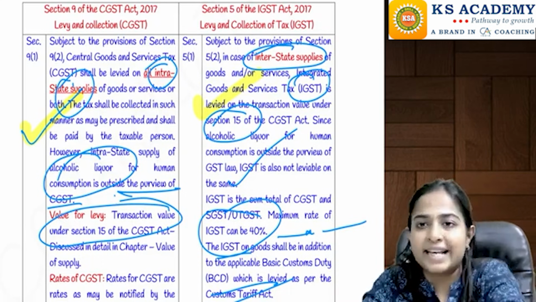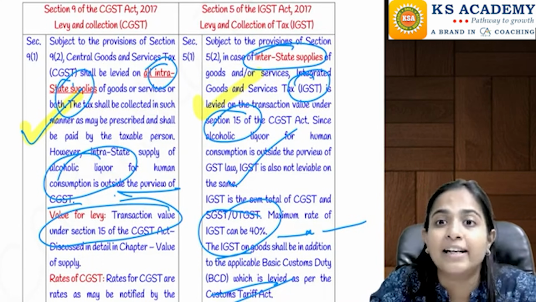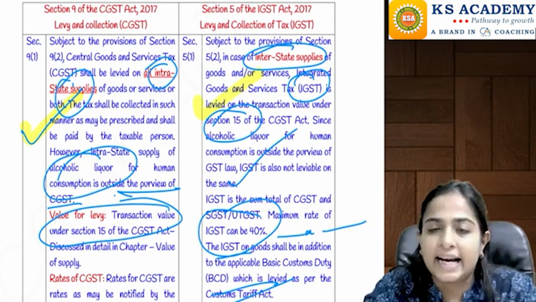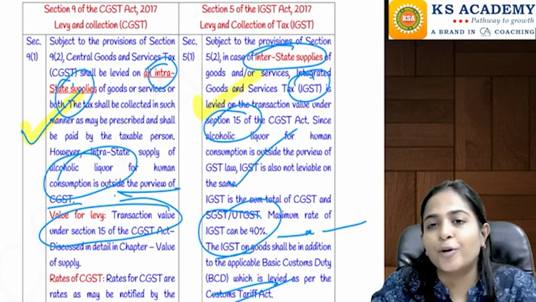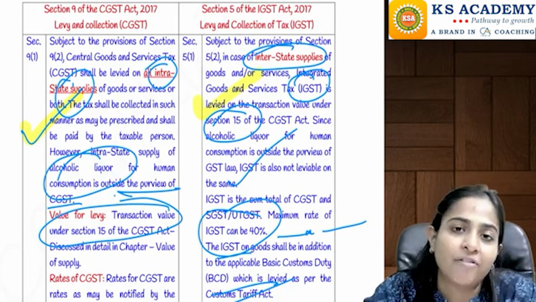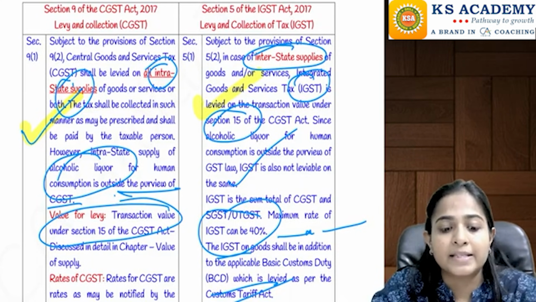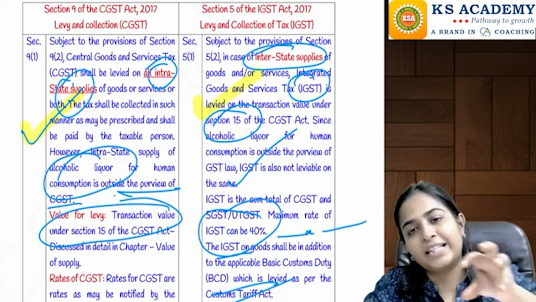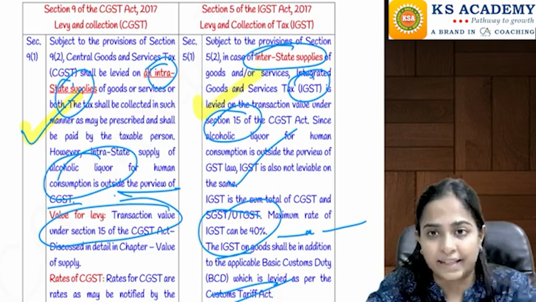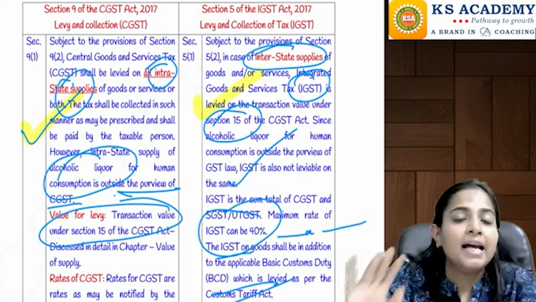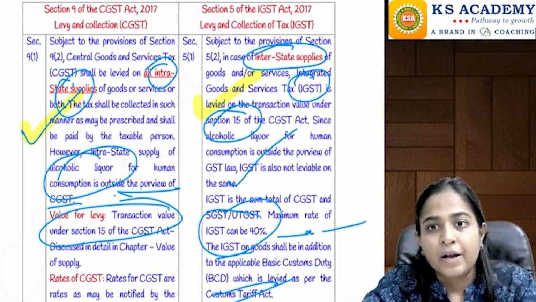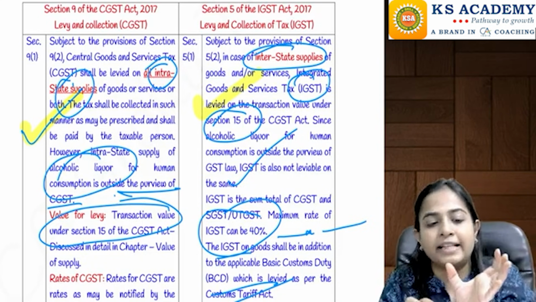And whenever there is an intrastate supply of alcoholic liquor for human consumption, that is as of now totally outside the purview of GST. So there will be no GST applicable on the same, so CGST will also not apply on the same. And the maximum rate of CGST that can be made applicable by the government, as notified till now, is 20%. Okay, 20% is your CGST rate.